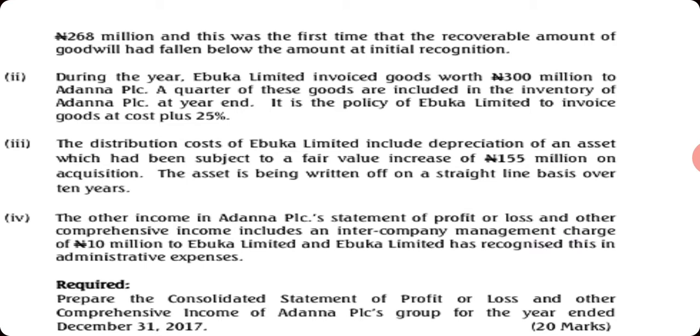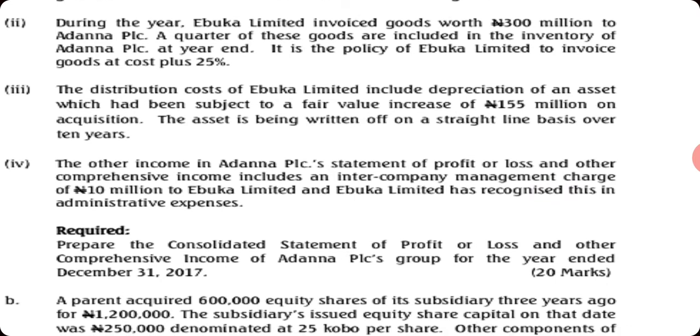The distribution cost of Ebuka includes depreciation of an asset which had been subject to a fair value increase of 155 million on acquisition. The asset is being written off on a straight line basis over 10 years. The other income in Adana includes 10 million naira received from Ebuka for management services.